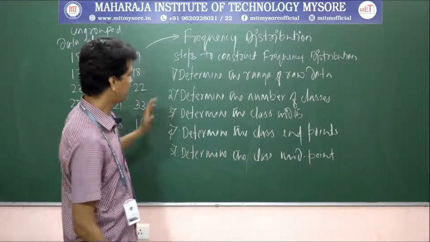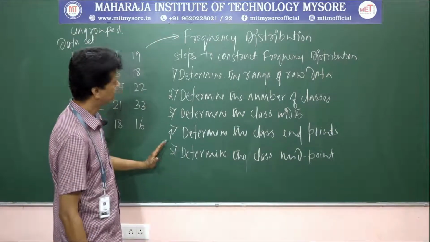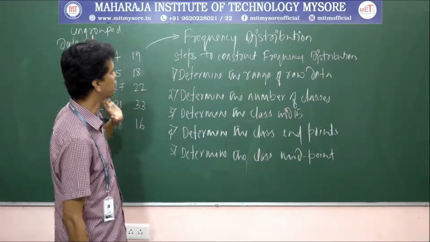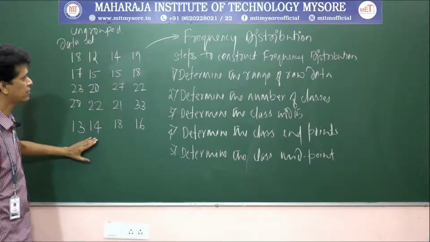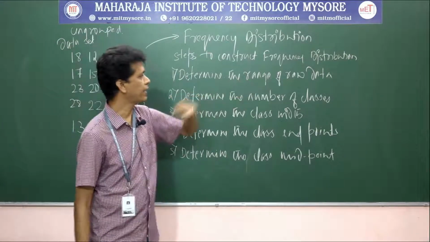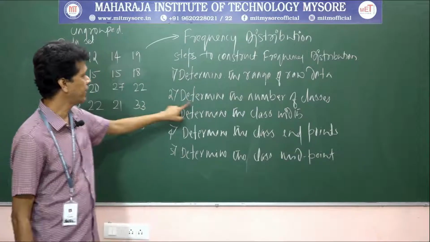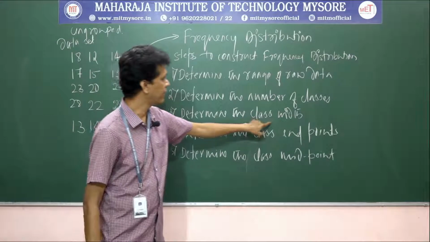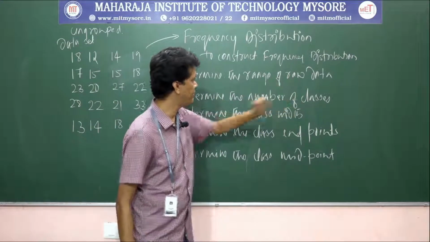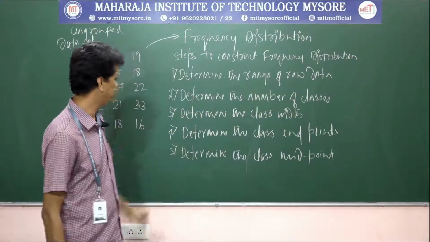Okay? And this is about the steps in constructing the frequency distribution table. First, once the raw data is given, you need to determine the range of the raw data. Second, determine the number of classes. Third, determine the class width, the range divided by the number of classes.